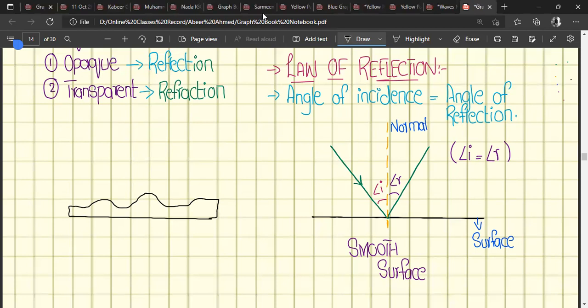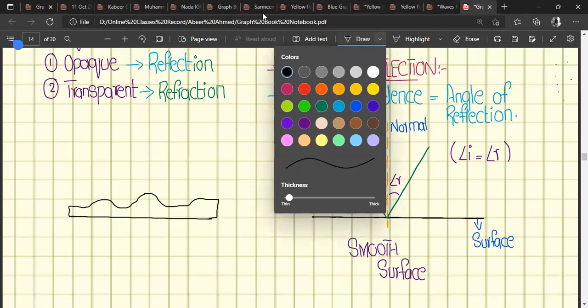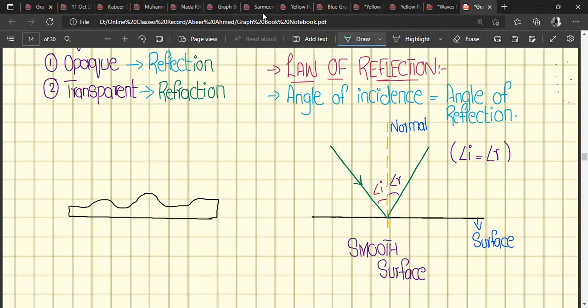You can see there is no uniformity between any points on this surface. Suppose two different waves are going to strike this surface. One wave hits this part of the surface, and the other strikes this point of the surface, right? So there are two waves which are going to strike this rough surface.